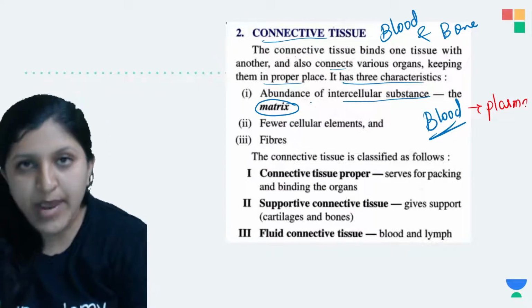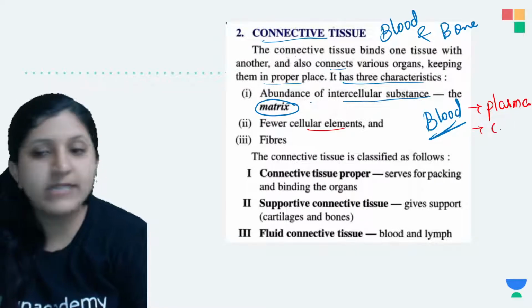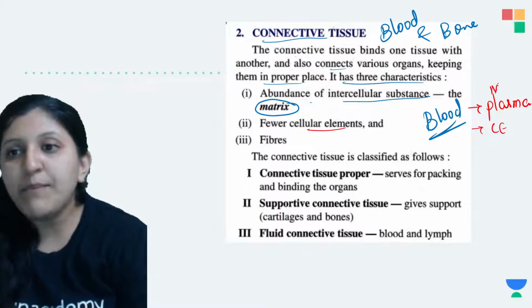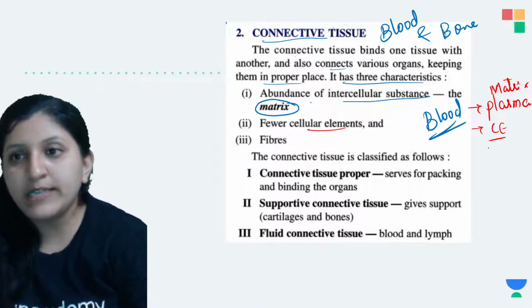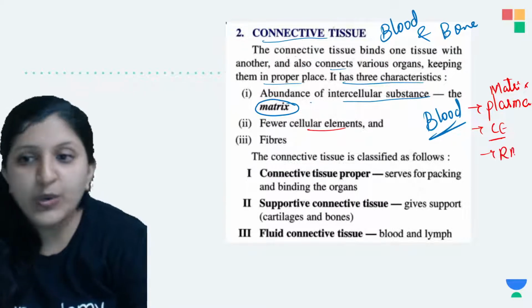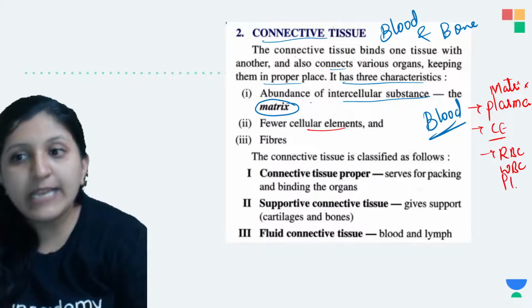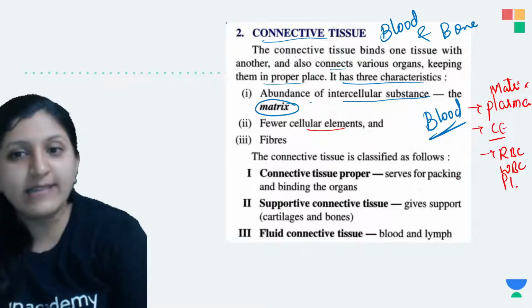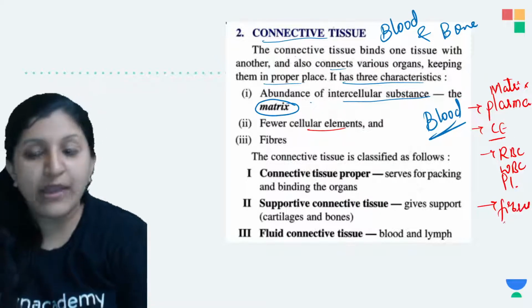Plasma here is the matrix. Then the cellular elements are the RBC, the WBC, and the platelets you can find. All these are the cellular elements, and certain fibers you can also find in that.